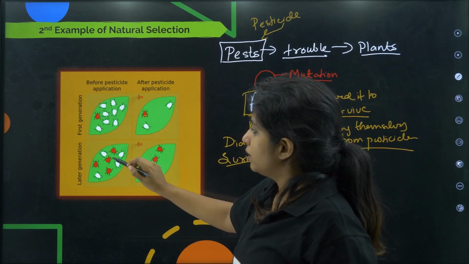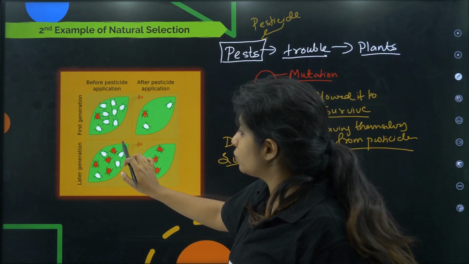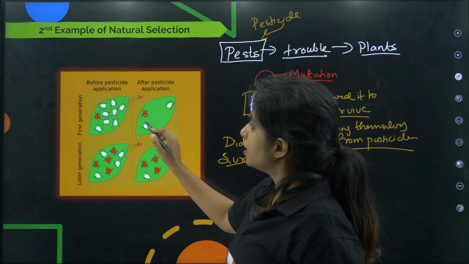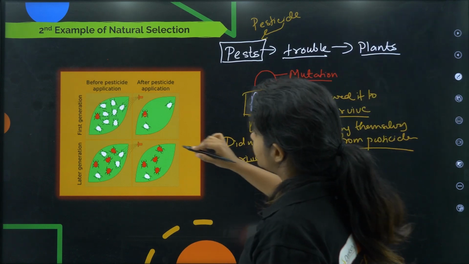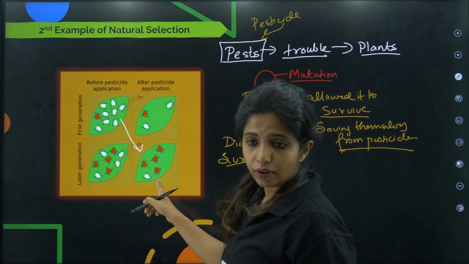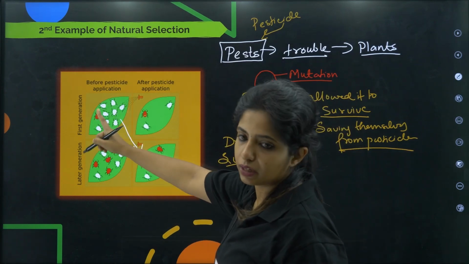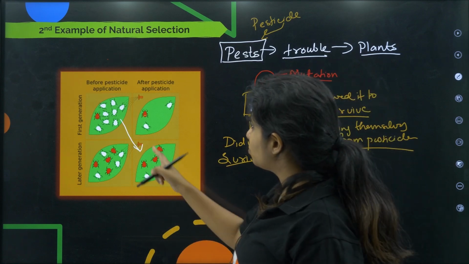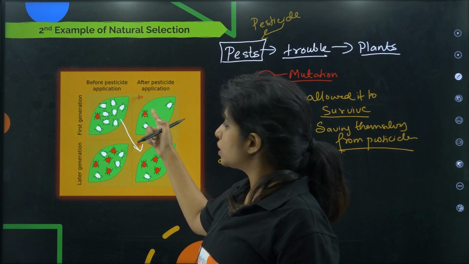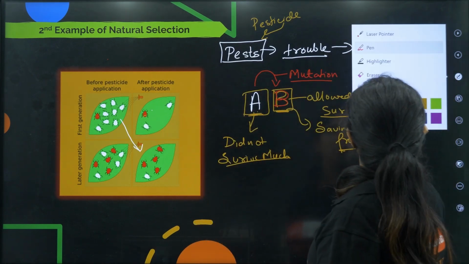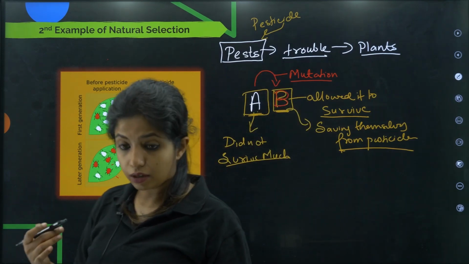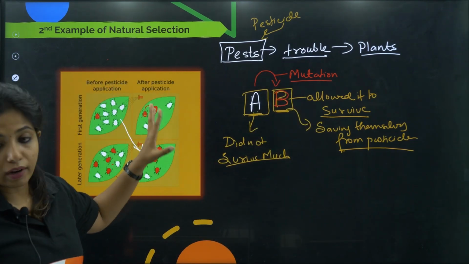Again pesticide was put. It was seen that basically this one was able to survive, this one was able to increase its number, but the white ones were not able to survive much. Over here you saw, now the thing has reversed. Again the thing has reversed. From here to here, when you go, here you find more amount of red colored ones, whereas you find less amount of white. Over here you find more amount of white color ones but less amount of red. So don't think, ma'am, how can this particular organism reproduce if there is only one? Suppose there is one more. In this picture they didn't give, but just imagine there is one more. So basically they both interbred and then you got red colored organisms. So that is one more example.